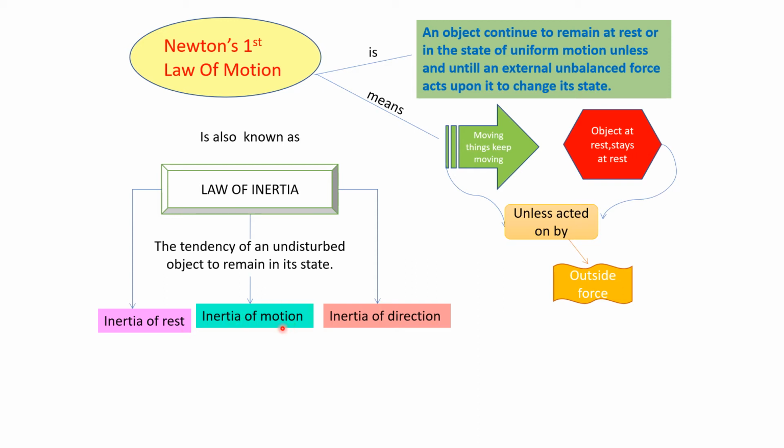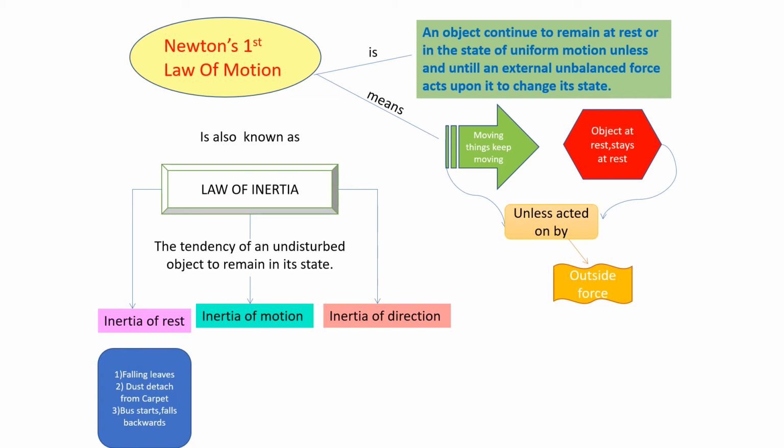It would oppose any change in its state of motion. Inertia of direction means that the body wants to remain in the same direction. It would oppose any change in its direction. These are the three types of inertia. Inertia means the natural tendency of an undisturbed object to remain in its state. Or you can also define it as the resistance offered by the body to change in its state.